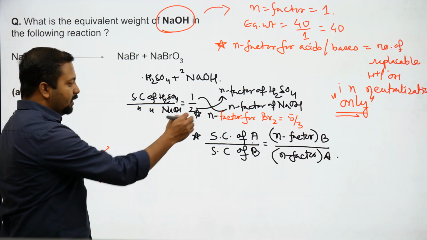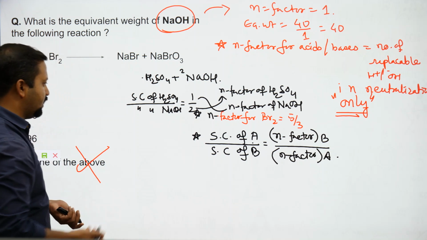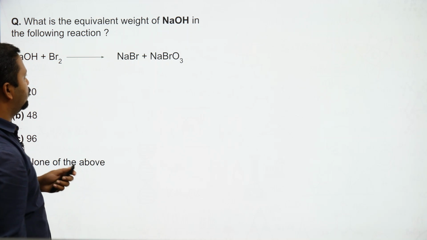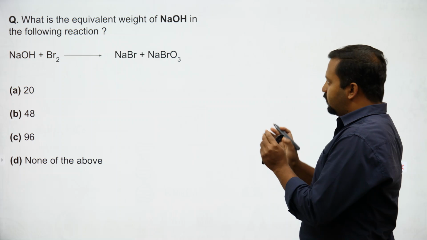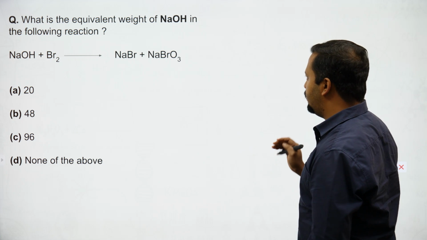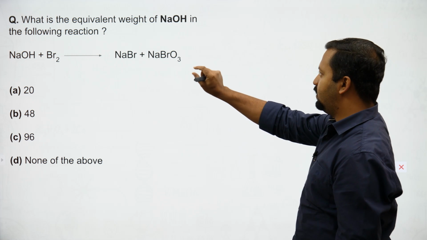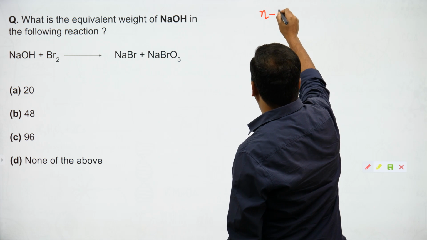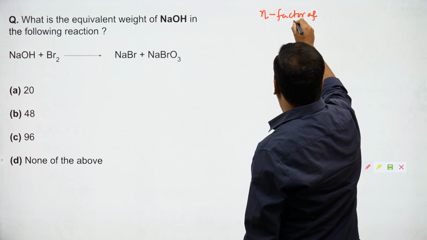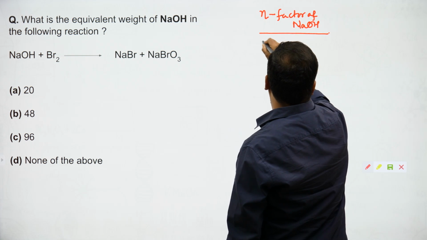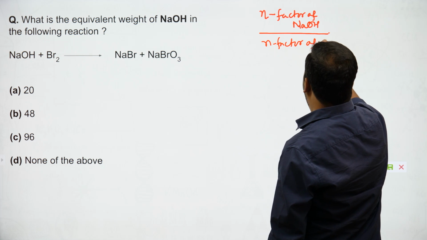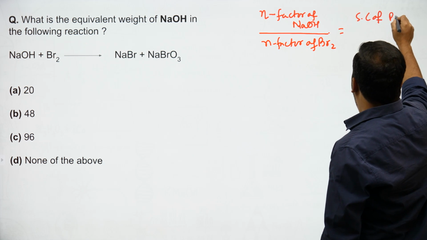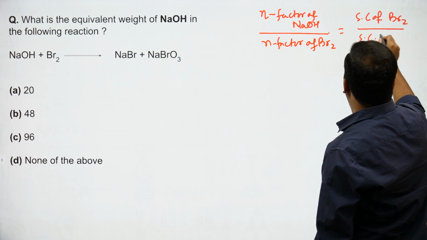Now we need to find the n factor and the stoichiometric coefficients. How do we solve this question? First we balance this reaction. So we have learned how to identify the relation between the stoichiometric coefficients and the n factor. So we get that the n factor of NaOH by the n factor of Br2 should be equal to the stoichiometric coefficient of Br2 by the stoichiometric coefficient of NaOH.